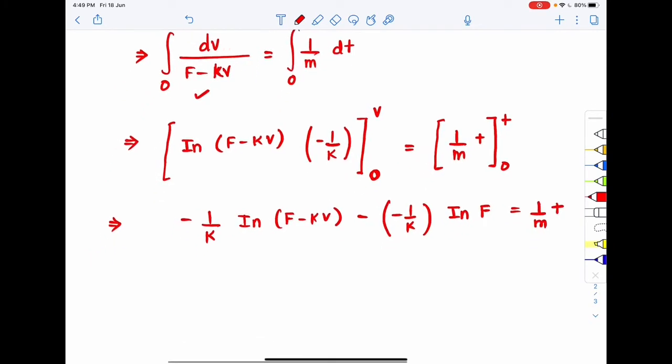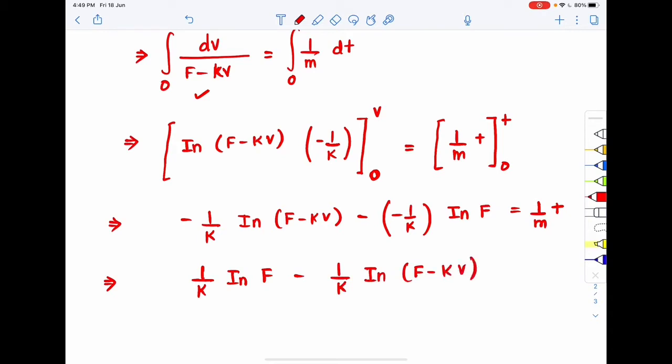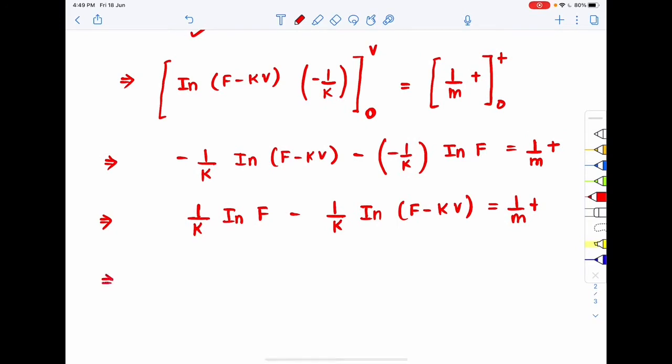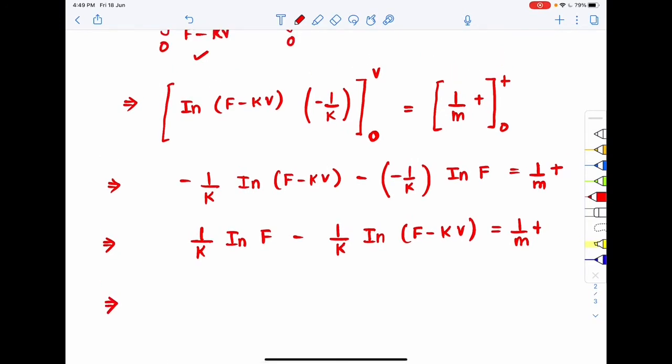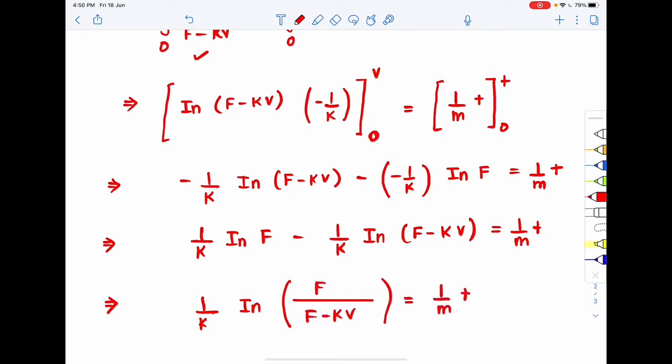Okay, so from here we can write that 1 by k ln F minus 1 by k ln (F minus kv) will be equal to 1 by m times t. So from here I can write that 1 by k ln F divided by (F minus kv) will be equal to 1 by m times t. So this is a simple logarithmic formula.